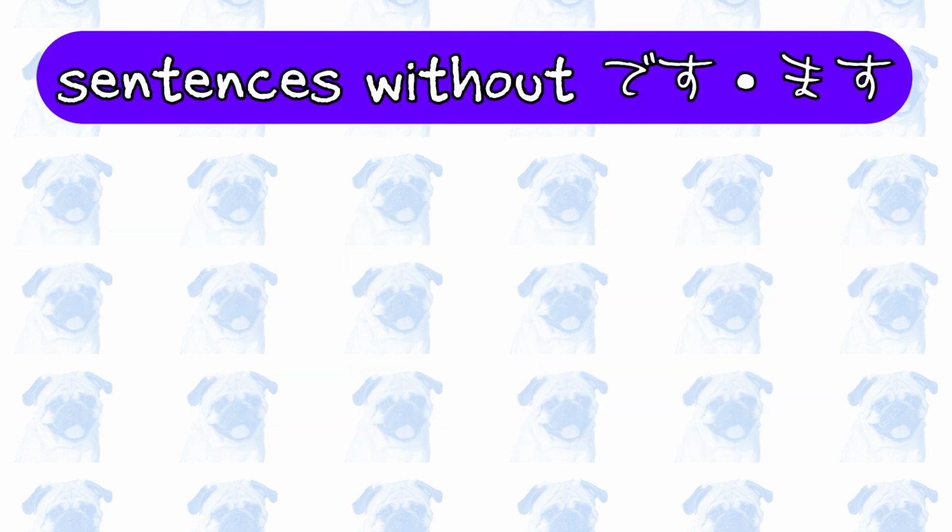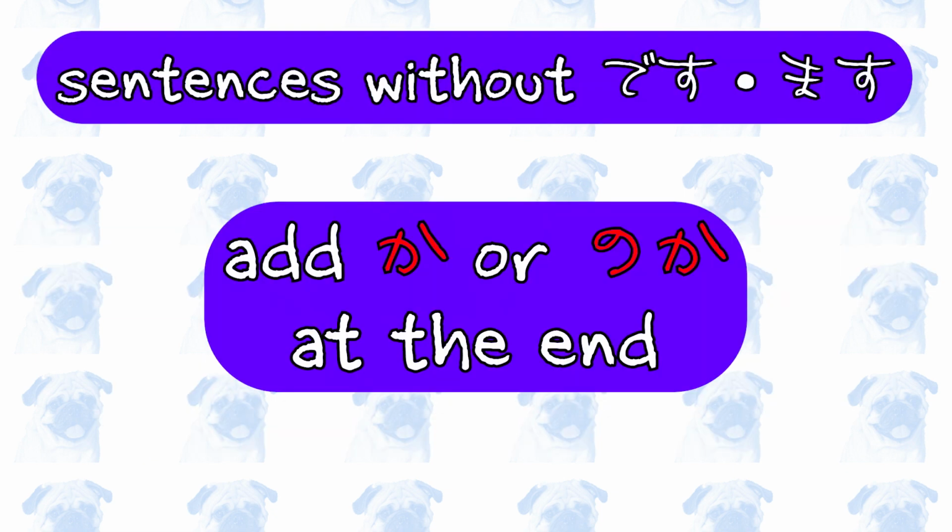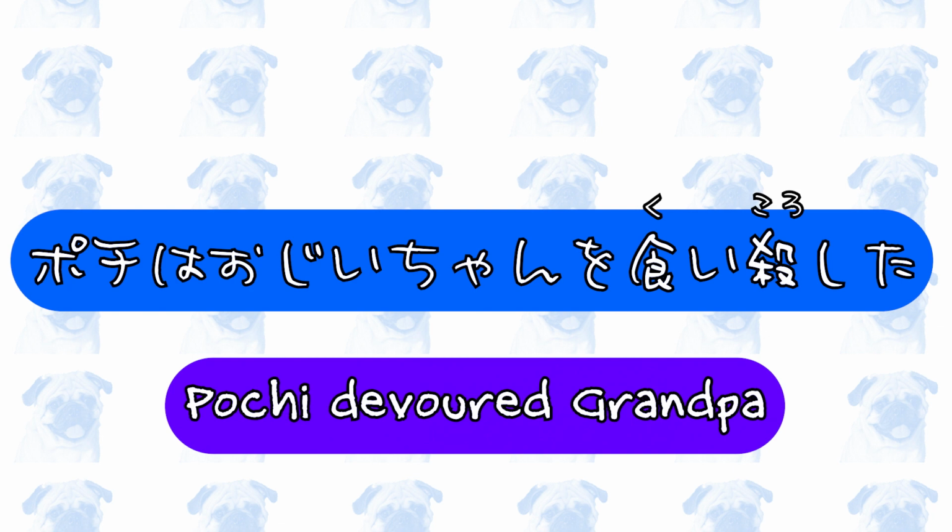Informal sentences without desu, masu can also be turned into questions by adding either ka or no ka at the end. No ka cannot be used with sentences using desu, masu. ポチはおじいちゃんを食い殺した。Pochi devoured grandpa.